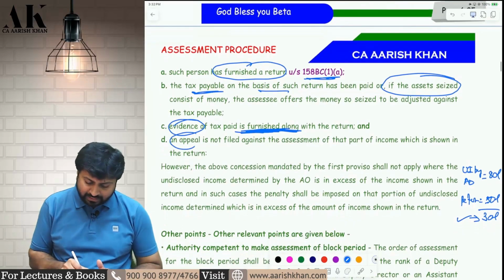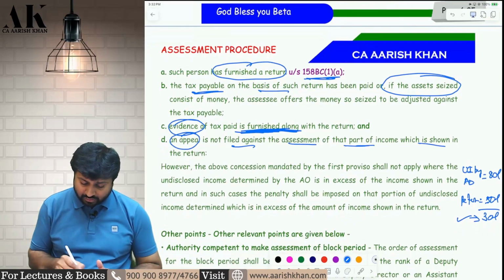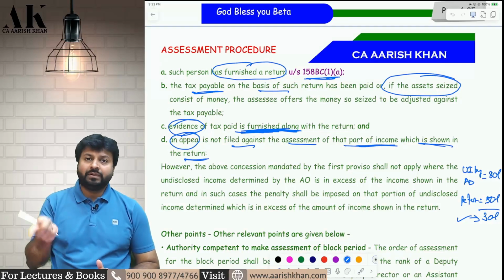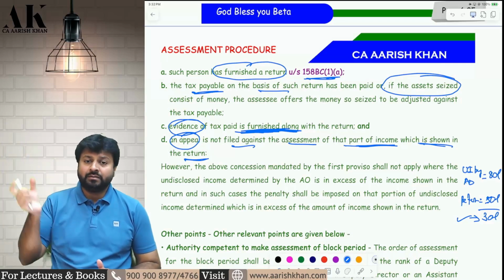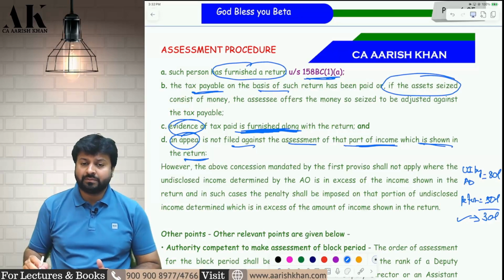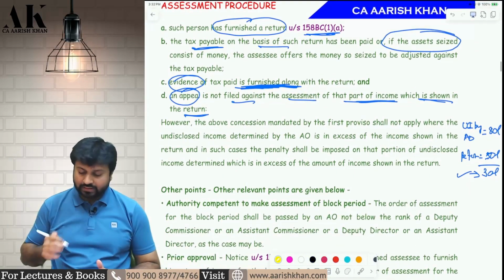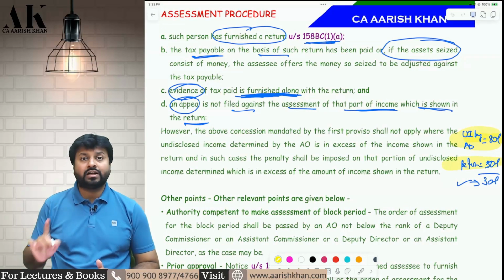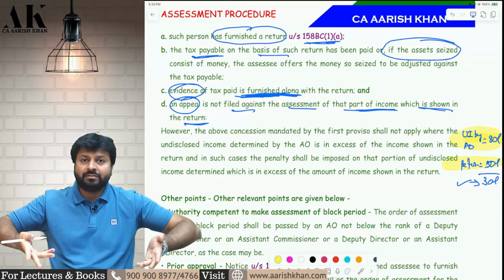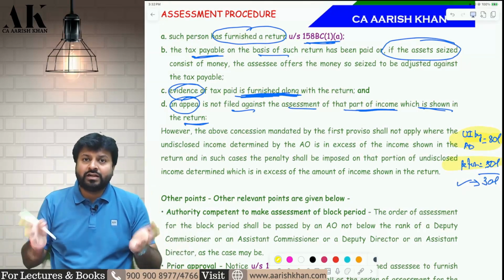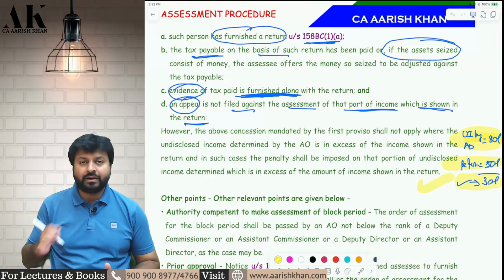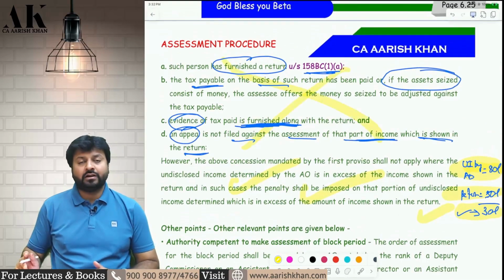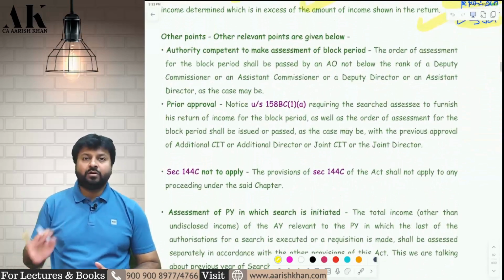And the fourth, you should not file an appeal against the assessment of that part of income which is shown in the return. You can file an appeal against the other part, but against the part shown in the return, you should not file an appeal. But this concession is not applicable in certain cases: if the undisclosed income determined by the AO is greater than the income disclosed in the return. So if the undisclosed income determined by the AO is 80 lakh rupees and you have disclosed 50 lakh rupees in the return, then on the differential amount of 30 lakh rupees the department has the authority to impose the penalty, and the benefit of this particular proviso is not available to you. Okay, I hope it is clear to all of you.